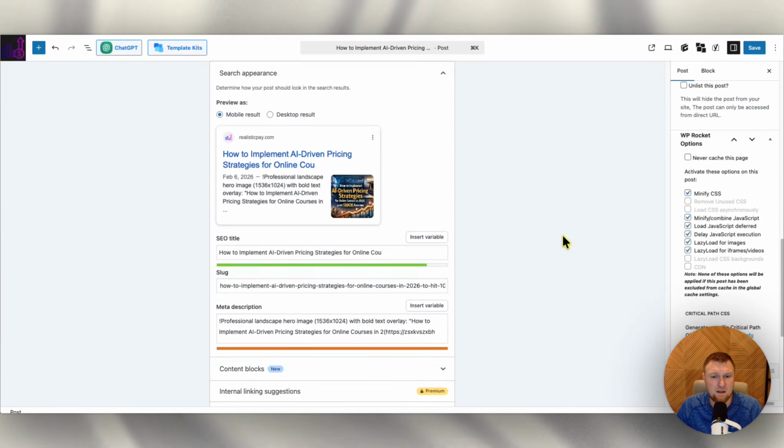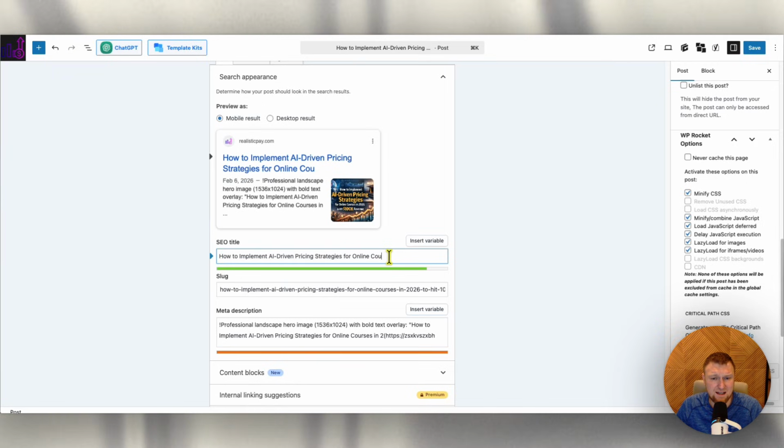And then when we come down here, I want to look at what it did with the data down here. I'm not sure about this part right here. It seems like it gets cut off. So Avi, if you're watching this as well, so how to implement AI-driven pricing strategies for online, boom, and it just kind of stops. And I've kind of noticed this using the tool that it just kind of stops right there. So that's a little bit of a concern.